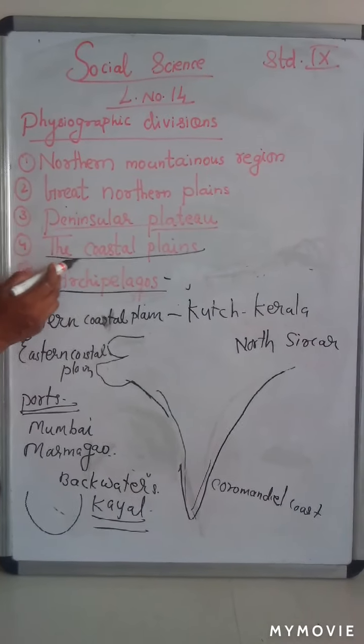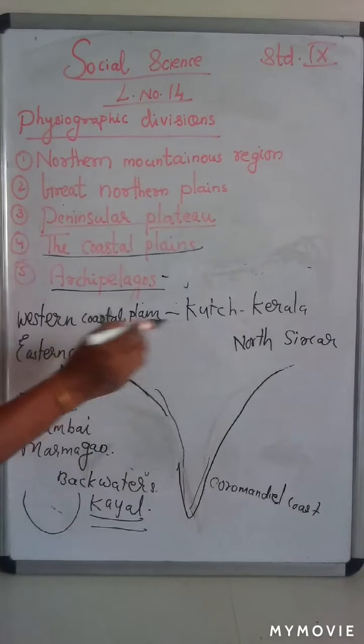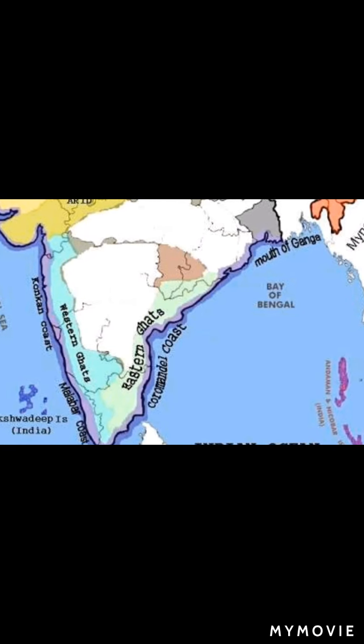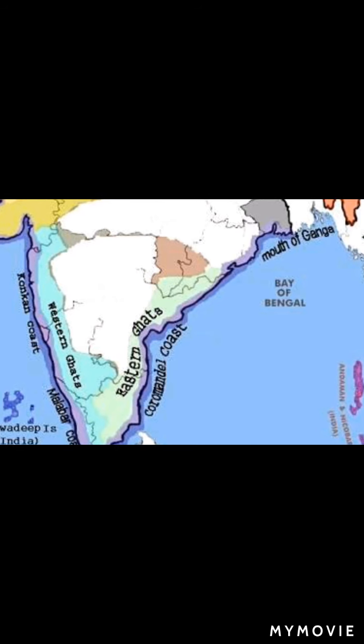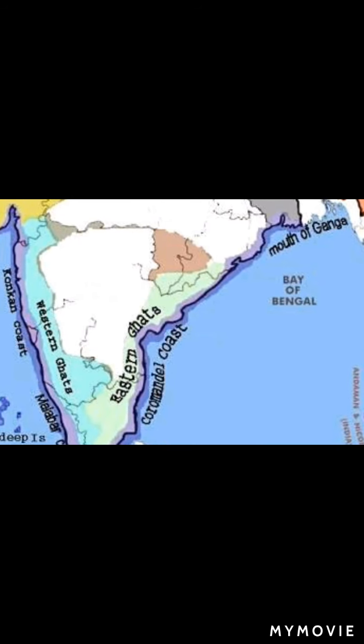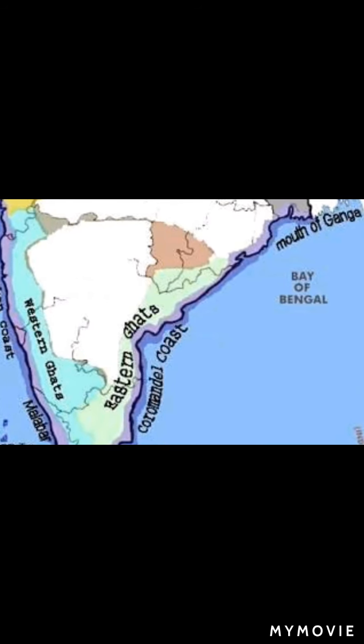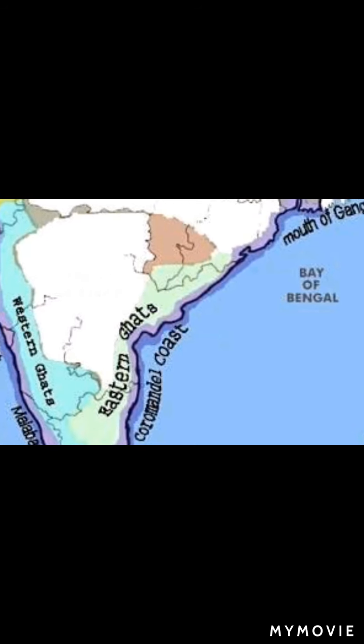Now I will show the coastal plains on the India map. In this image, we can see the Western Ghats, the Eastern Ghats, and the narrow blue belt, which is the coastal plains. On the east side we can see the Coromandel Coast.